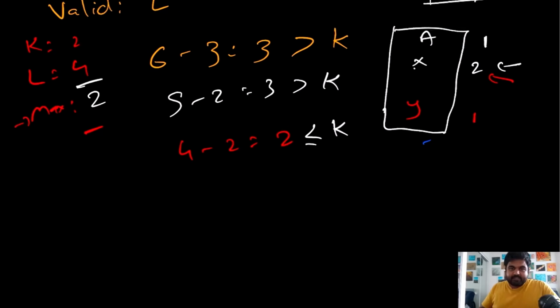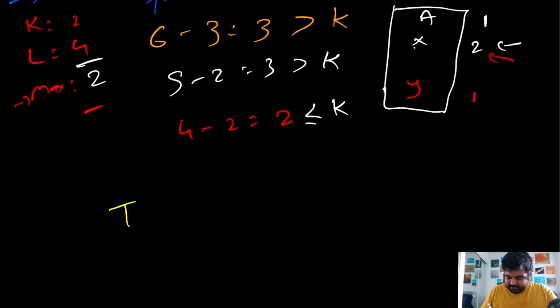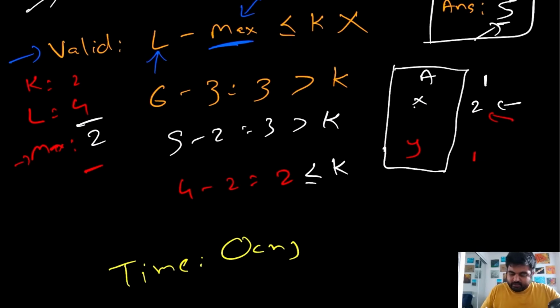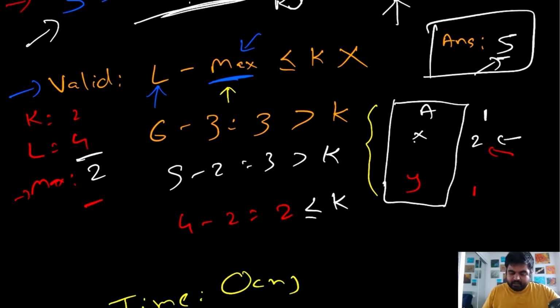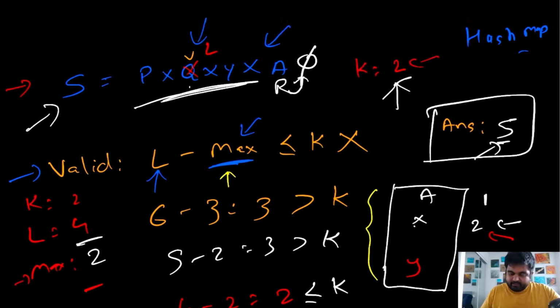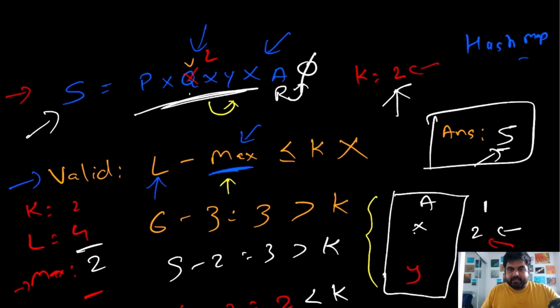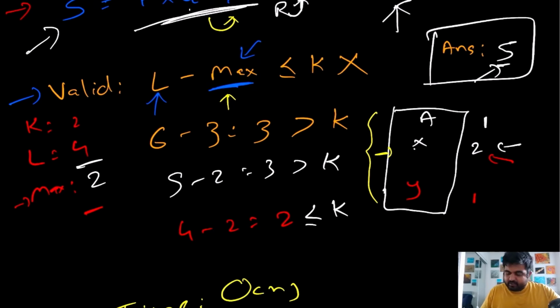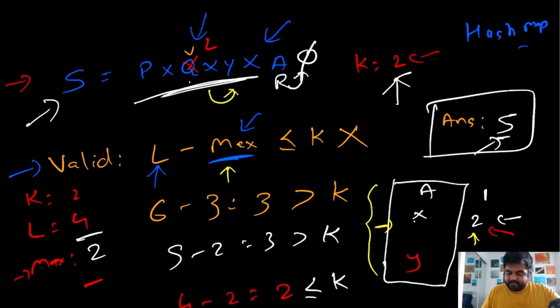If we see the time and space complexity for this one, the time complexity will actually be big O of n, where n is the number of characters present inside the given s. Now you will think that in order for us to find the maximum occurrence, we will have to iterate over this entire array, and there are 26 entries, so we might have to do this work 26 times. But we are actually going to use a clever trick over here. At any moment we update our right pointer, at that moment only we are going to update our maximum occurrence, because remember, our maximum occurrence can only increase when we update the value of our right.